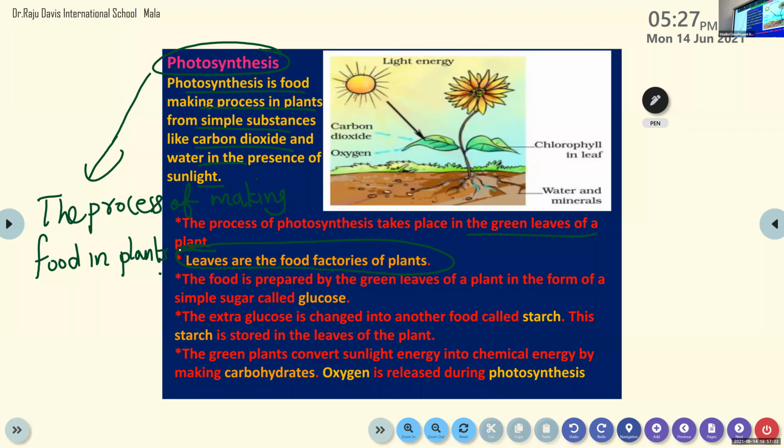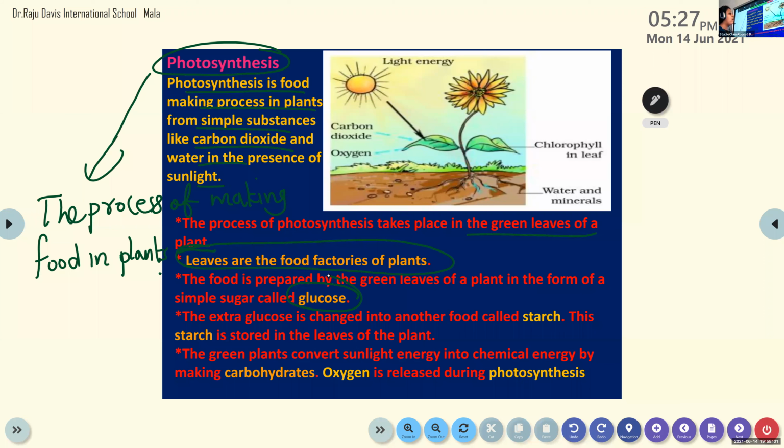Okay. Now, what is the next step? The food is prepared by the green leaves of a plant in the form of a simple sugar called glucose. In which form do they make the food? Glucose. So many MCQ questions come from this, correct? Yes, ma'am. The process of photosynthesis. In which part of the plant does photosynthesis take place? Green leaves. Now, which is the food factory of the plant? Leaves.